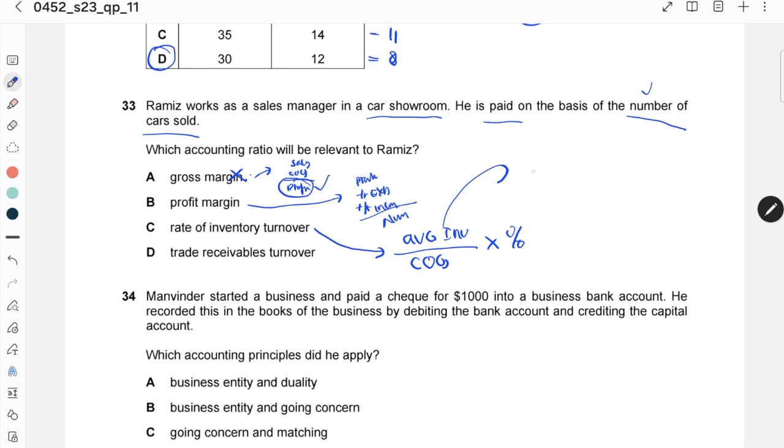Average inventory itself is beginning inventory plus ending inventory divided by 2. So which one is relevant to the basis of number of cars sold? It is number C.